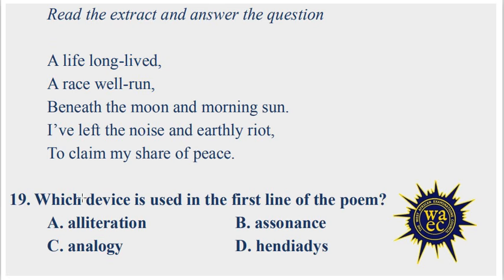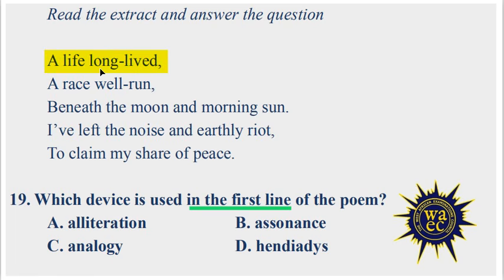Which device is used in the first line of the poem? A, alliteration; B, assonance; C, analogy; D, hendiadys. The first line of the poem is a life long lived.